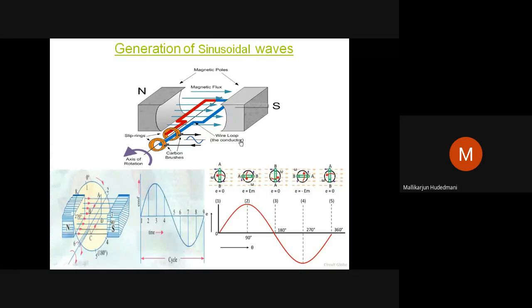E equal to N d phi by dt. You might be remembering. So it is proportional to rate of change of flux linkages. N phi, inside that d phi by dt, N you take inside. It becomes d(N phi) by dt. N phi refers to flux linkage. d(N phi) by dt is the rate of change of flux linkages. It means to say whenever maximum flux linkages occur, there will be a maximum EMF induction.